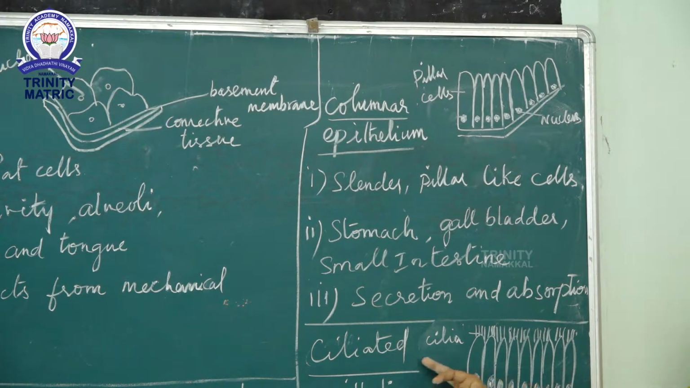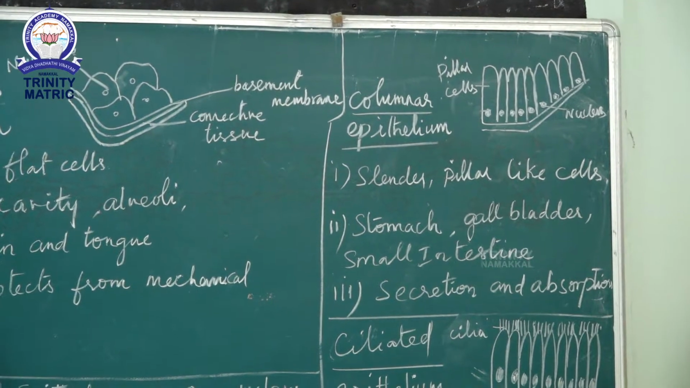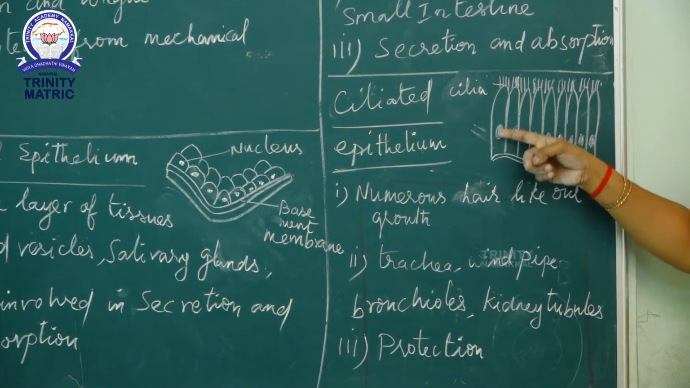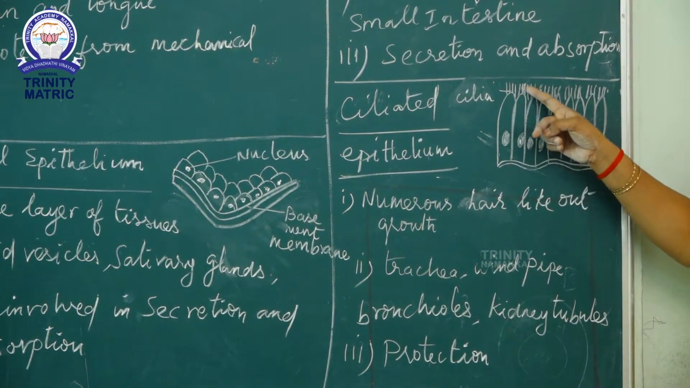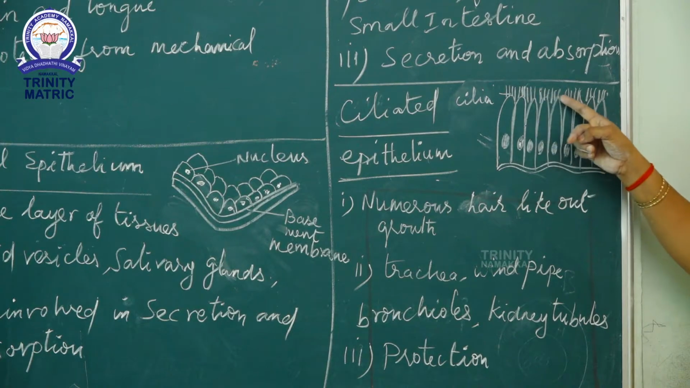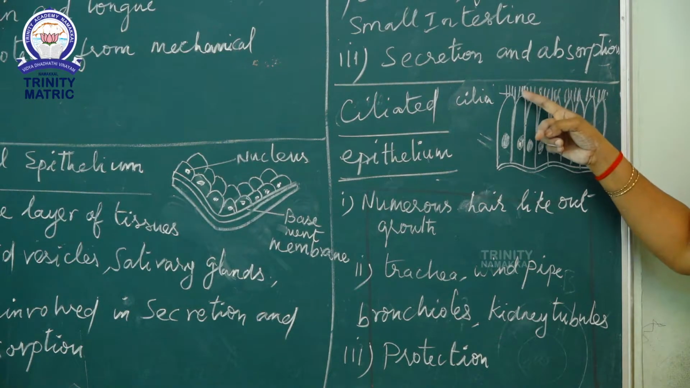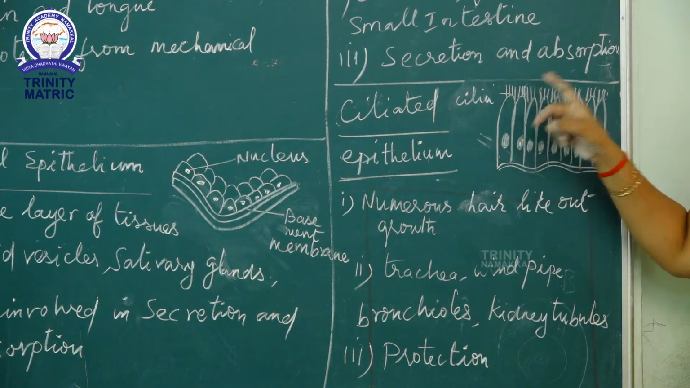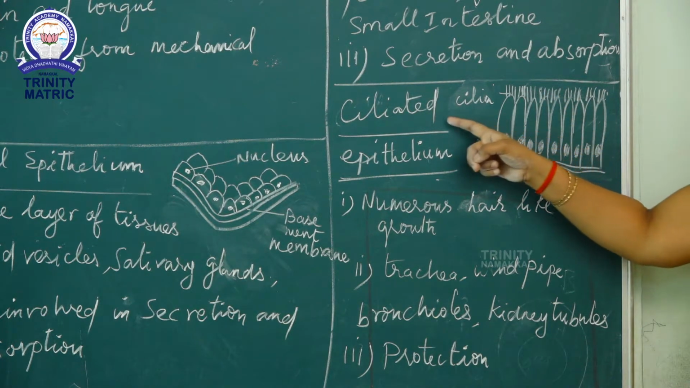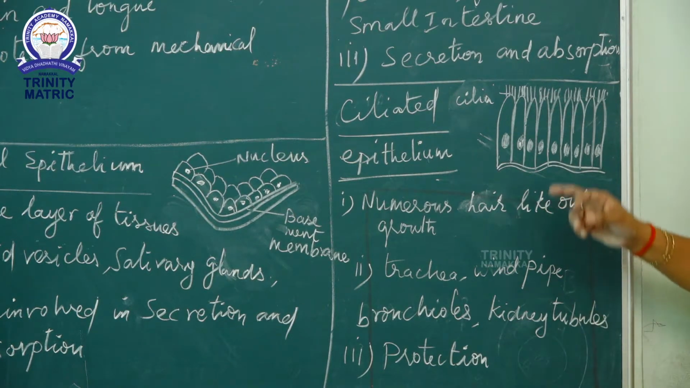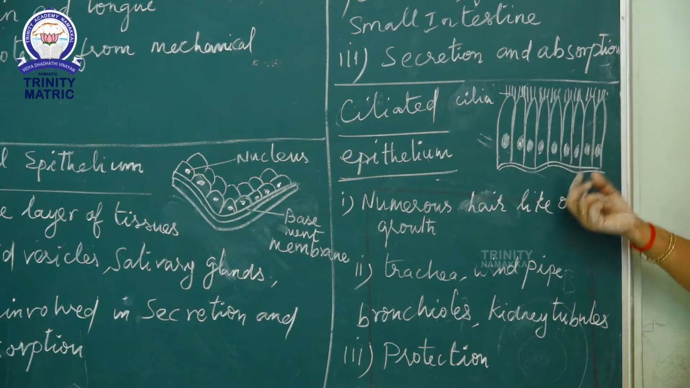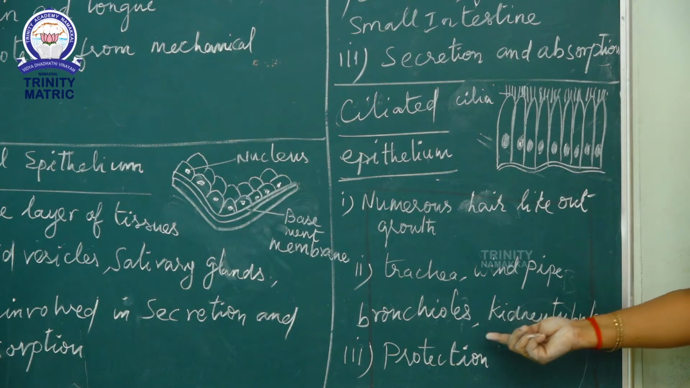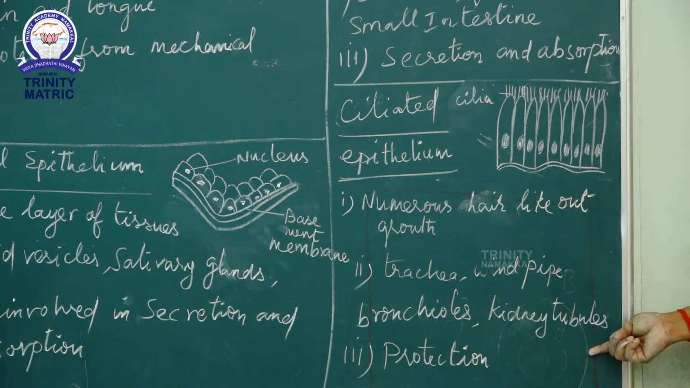Next, ciliated epithelium. The ciliated epithelium cells have numerous delicate, minute, hair-like, finger-like projections. These are called cilia, so this is called ciliated epithelium. It is present in the trachea, windpipe, bronchioles and kidney tubules.